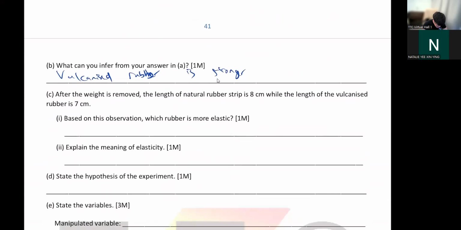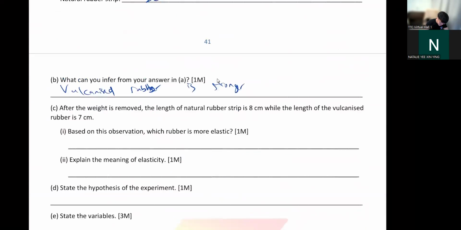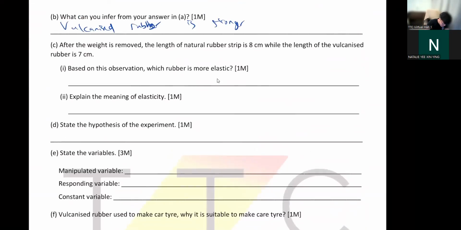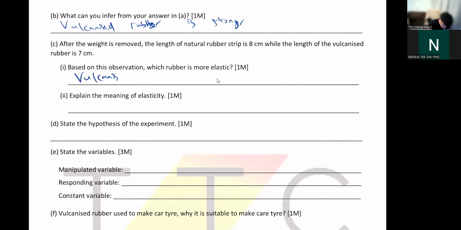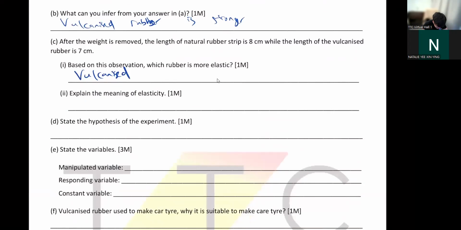So which rubber is more elastic? Of course, it's vulcanized. Why? They can return to the original shape, from 7 to 8, then back to 7. So it's flexible, it's elastic. Whereas your natural goes from 7 to 9, and it never went back fully, it only goes back to 8, because it's permanently deformed.